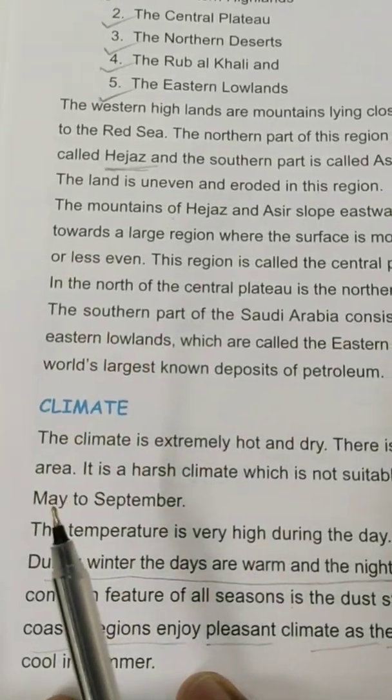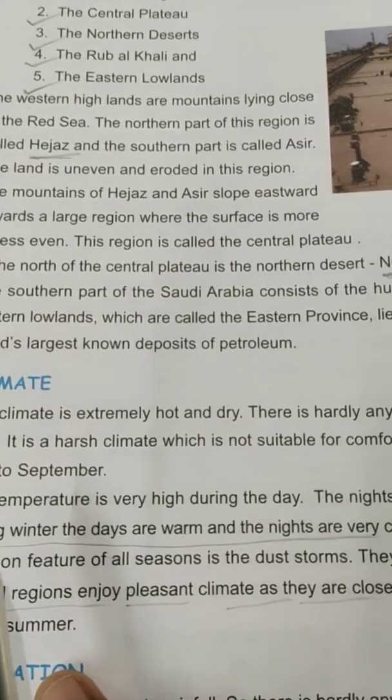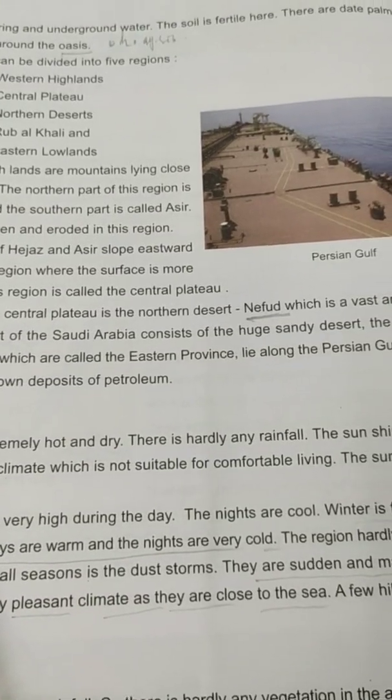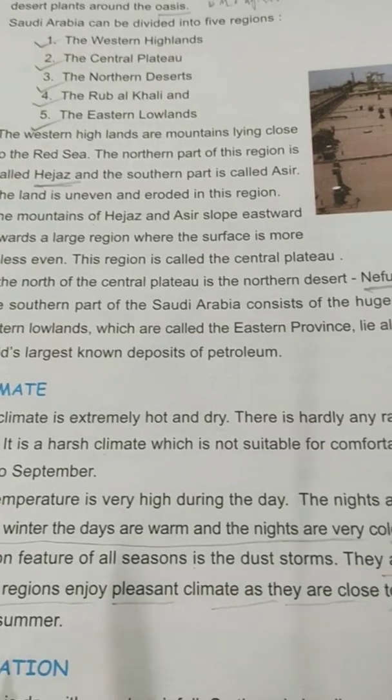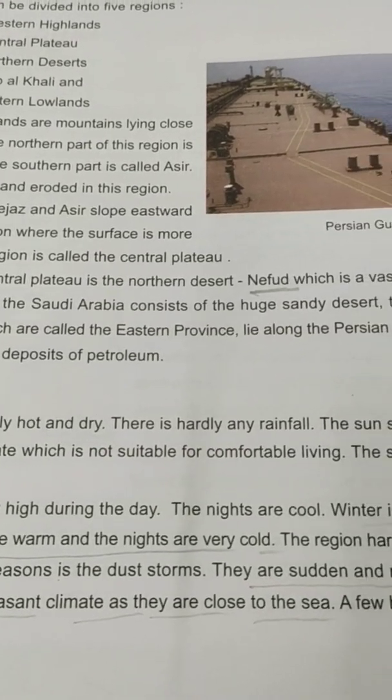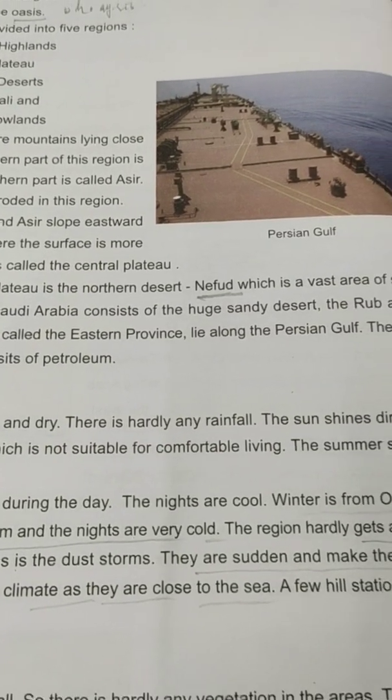So next we'll see climate. The climate is extremely hot and dry. There is hardly any rainfall. The sun shines directly over the area. It is a harsh climate which is not suitable for comfortable living. So this climate is not good and not suitable for comfortable living.